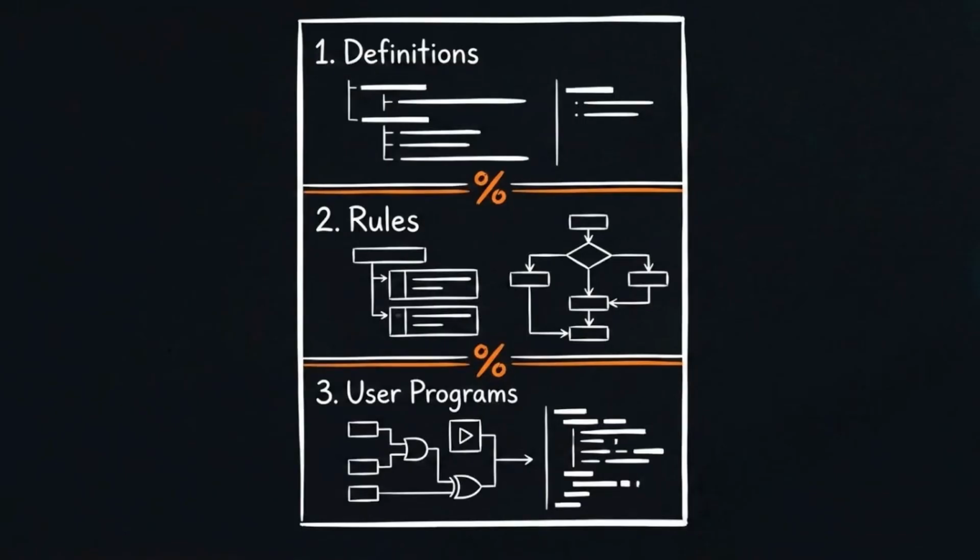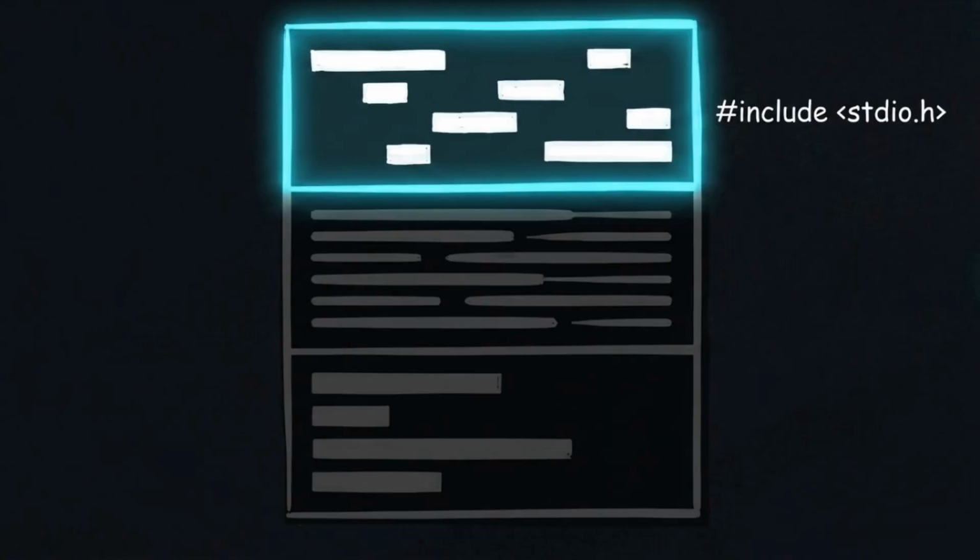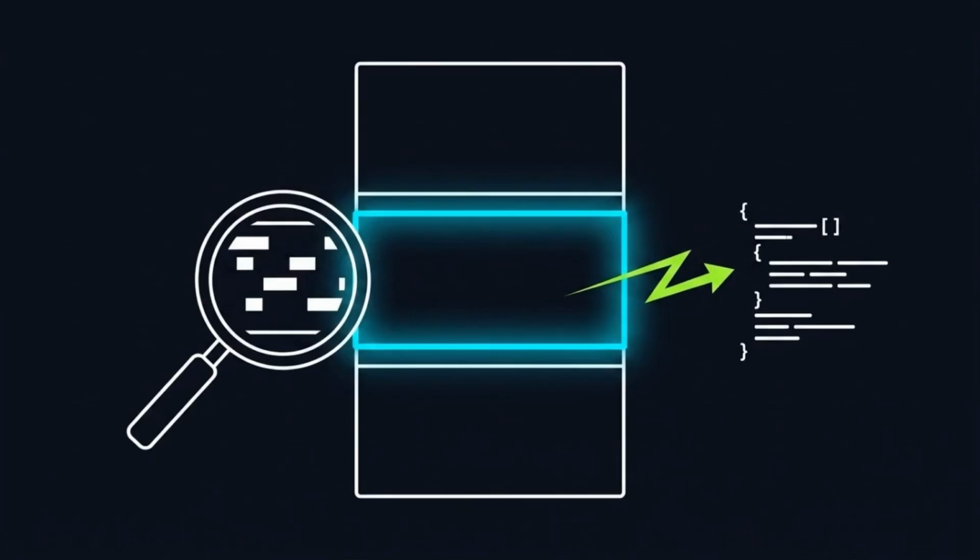To use the Lex tool, engineers format their input file using a three-part architecture. This schematic details the internal layout of a standard .l file, separated by double percentage markers. Section 1 is for definitions. This block handles C-level header inclusions and declares any structural variables the analyzer will need. Section 2 holds the rules.